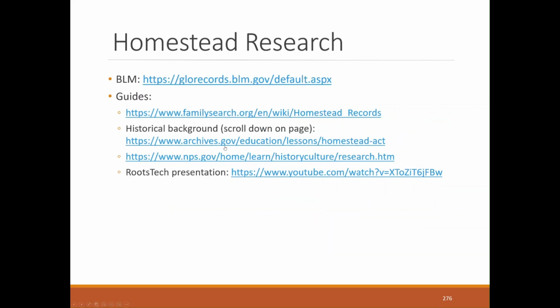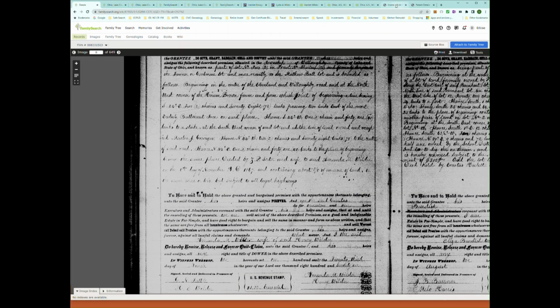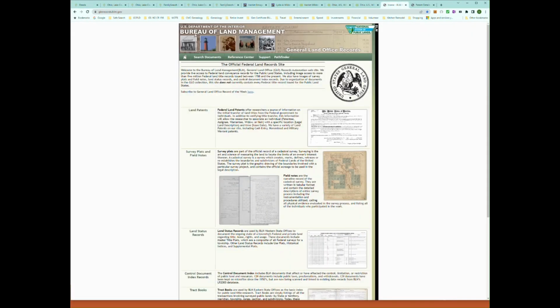I'll take also a note here quickly on the Homestead Research. We'll take a look at this real quick. Going back here, homesteads are filed with the Bureau of Land Management, and the link is there, but this is the GLO, the General Land Office records.